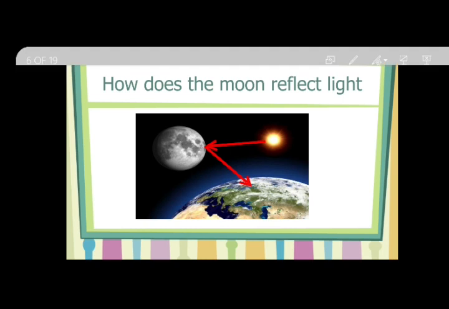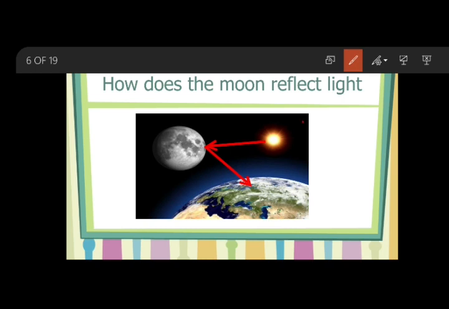So here the source of light is the sun. From the sun, the light rays are traveling towards the moon in this direction. Let us consider the moon as an object. The light rays from the sun, when they hit an object, do not pass through in the same direction.